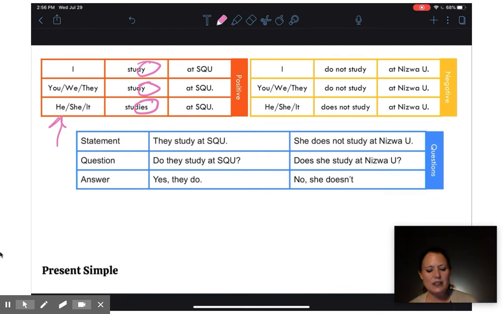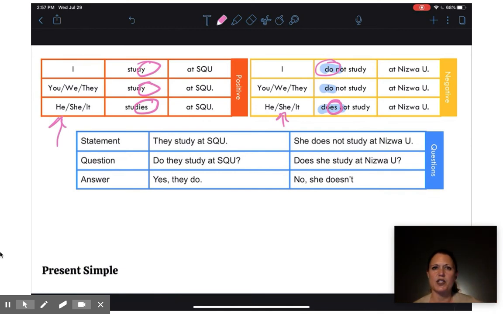To make it negative, we need to add an auxiliary or helping verb. And so for present simple, that's going to be our verb do. And again, it follows the same rule. For I and plural, no S. It's the base infinitive form of do. And for he, she, it, those singular subjects, I'm going to add an S onto my do to make it does.